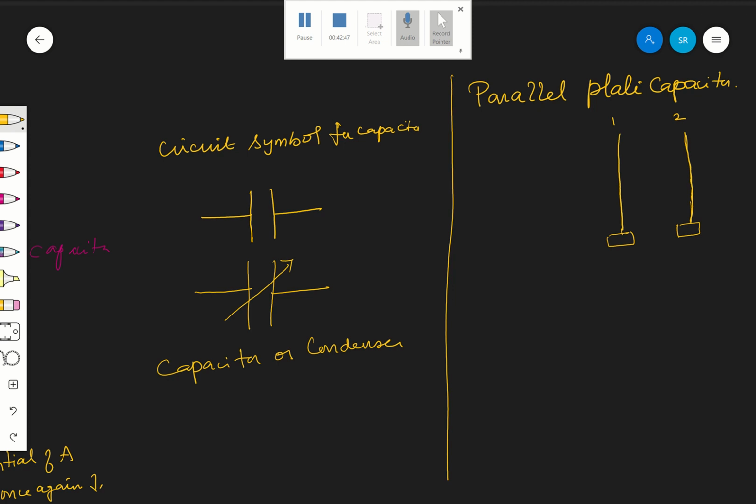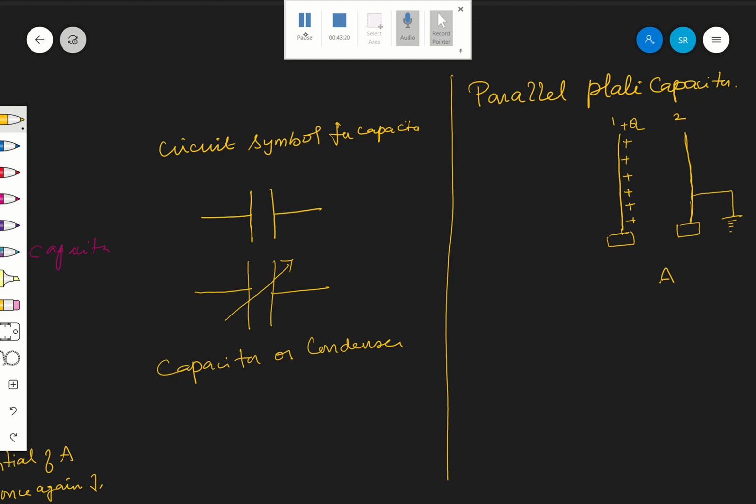Both have area A. The right side of plate 2 is earthed. And I am giving charge to plate 1, so the charge on it is plus Q.